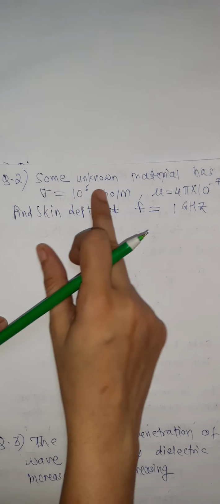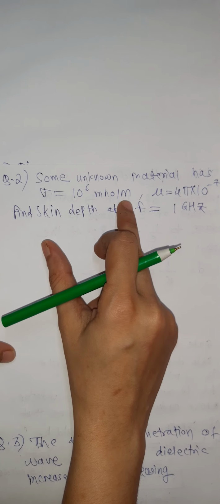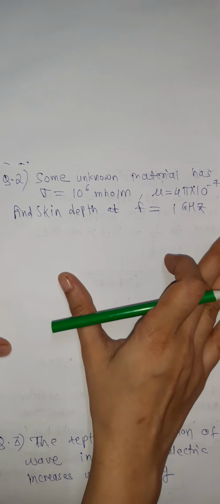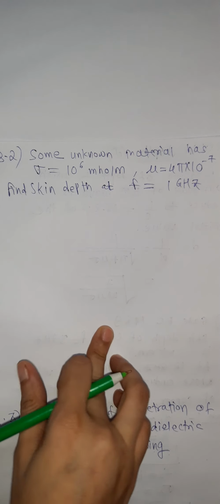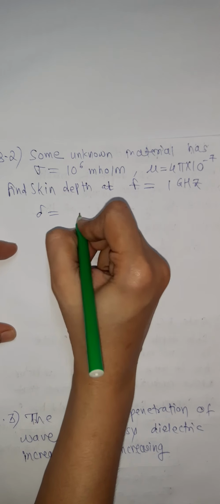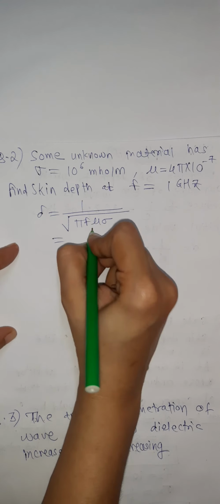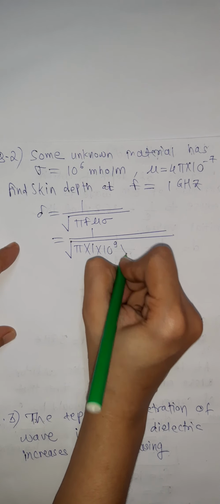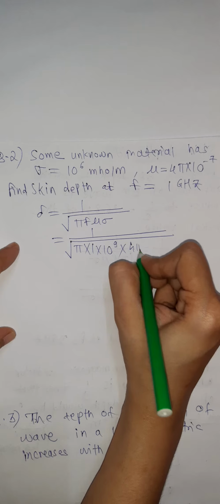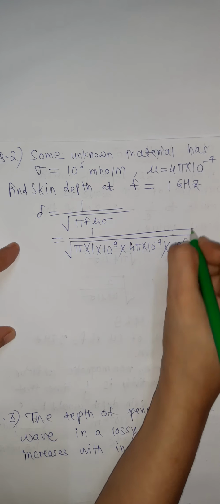Now the second question asked on skin depth is: some unknown material has sigma equal to 10 raised to 6 mho per m, and mu is equal to 4 pi into 10 raised to minus 7. Find the skin depth at f equal to 1 gigahertz. So directly applying the formula, delta is equal to 1 upon under root of pi f mu sigma. Putting in all the values that are given, pi into 1 into 10 raised to 9 into mu, which is 4 pi into 10 raised to minus 7, into sigma, which is 10 raised to 6.